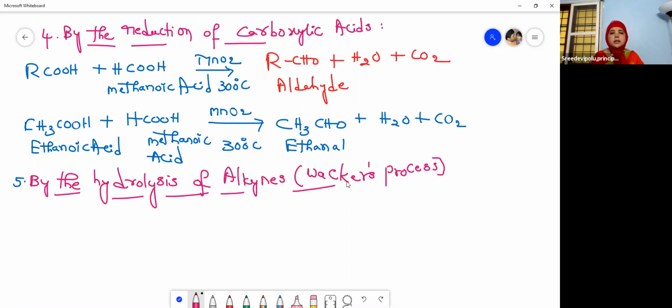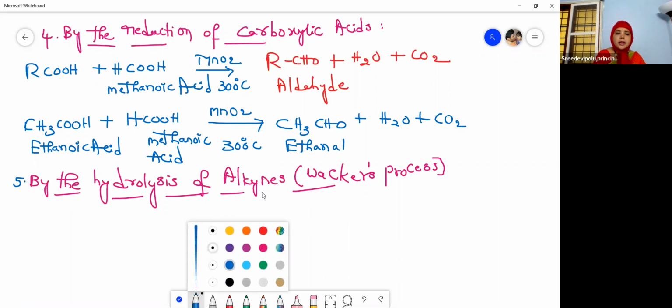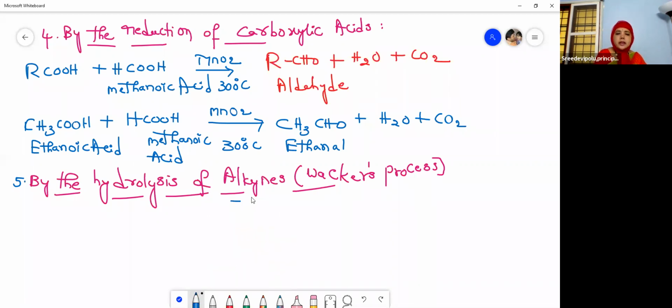So, the hydrolysis of alkynes. What are alkynes? Aliphatic unsaturated hydrocarbons containing a carbon-carbon triple bond are called alkynes. C triple bond C. Hydrolysis means addition of water and cleavage of the compound takes place, so we call it hydrolysis.